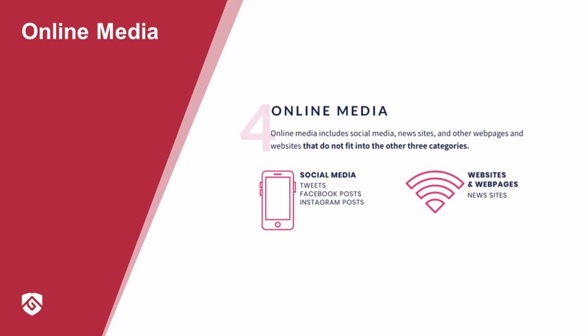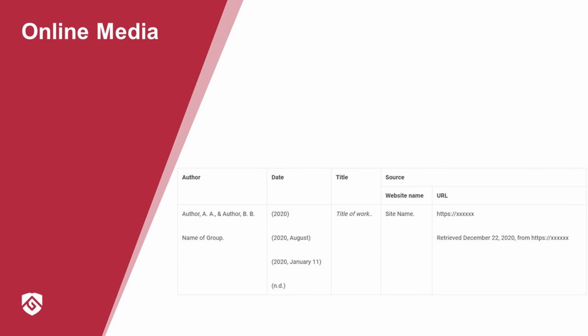Online media source types include social media platforms, as well as web pages and websites that do not fit into any other categories. For example, if you're citing a press release on a company's website, cite that source as a press release, not a web page. If you're citing an online journal article, it should be cited as a periodical article, not as online media, and so on. The online media reference includes author, date, title, and source, the source being either the website name or URL information.